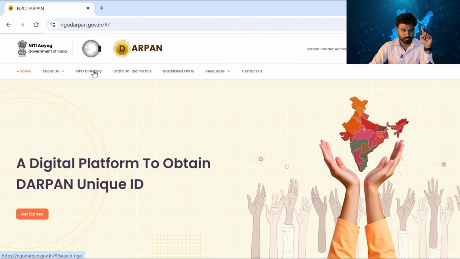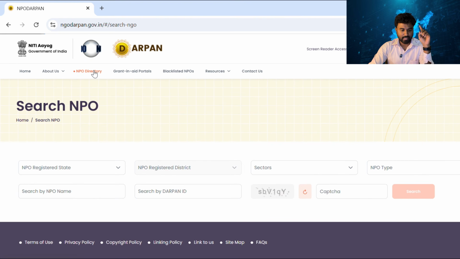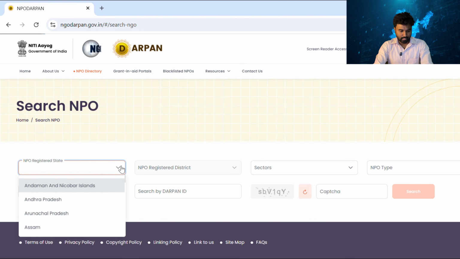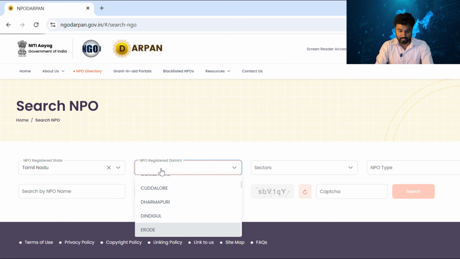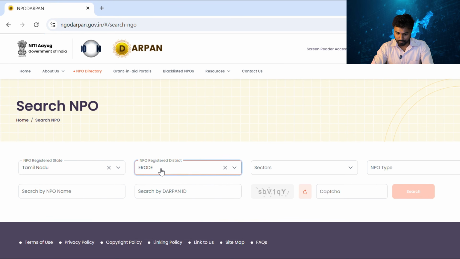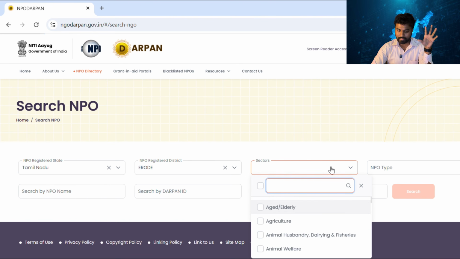Right, let's go to today's objective, which is how many NGOs are there in your district. For that you need to click NPO Directory in this portal. There you need to mention the state. I am from Tamil Nadu, so I am mentioning Tamil Nadu. Erode is my district, so I will mention Erode. There are another 2 columns, one of which is sectors.